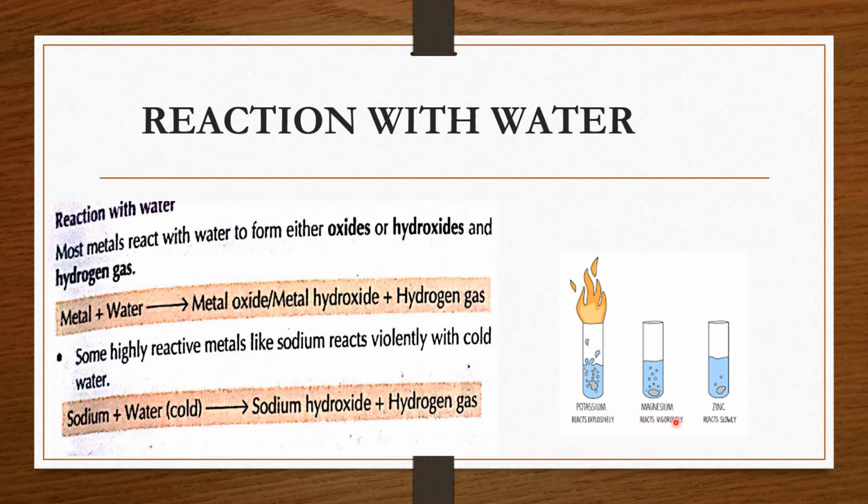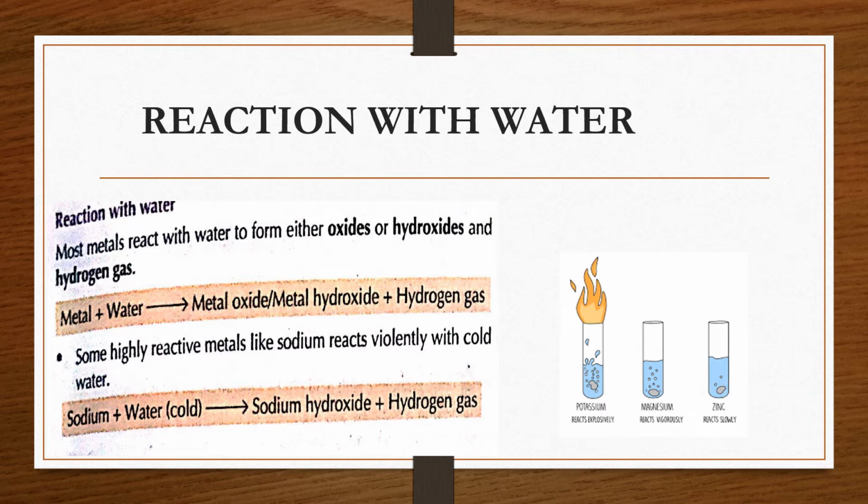Look at the case of magnesium. It reacts very vigorously with water, which means it produces a lot of hydrogen gas when it reacts with water. Next, the case of zinc: it reacts very slowly with water, which means it produces very little hydrogen gas.